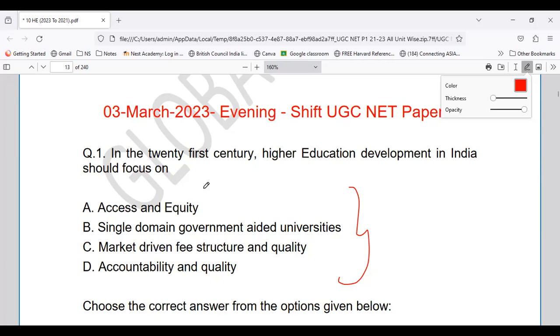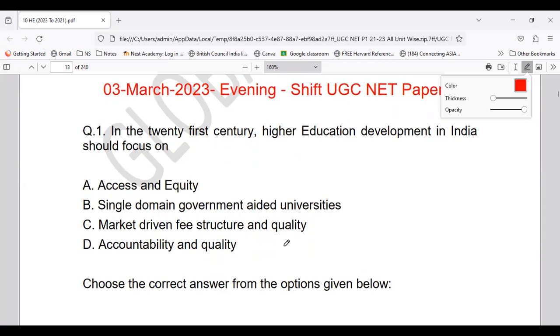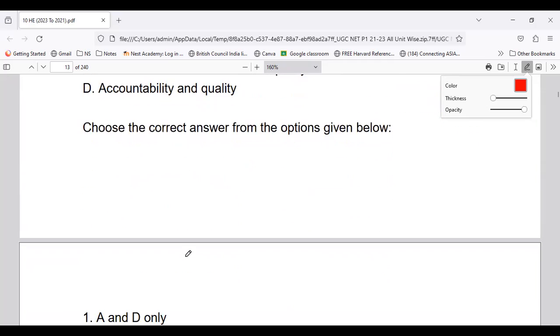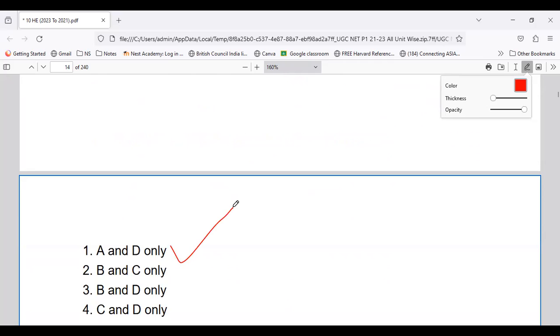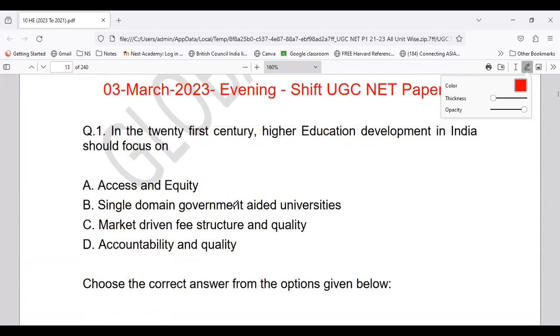Yes, option A, that is access and equity, and option D, that is accountability and quality, stand to be correct. And these options are basically the objectives of your higher education system.